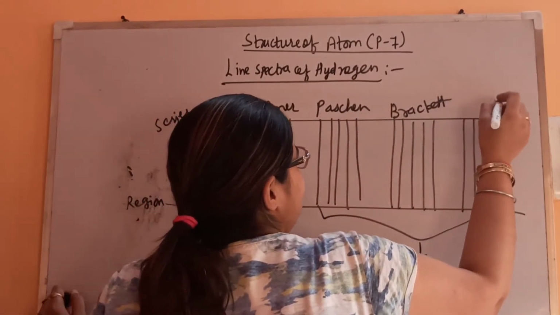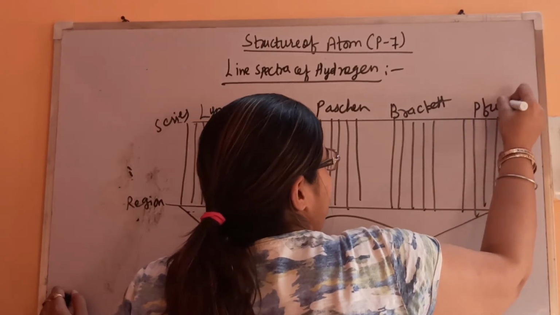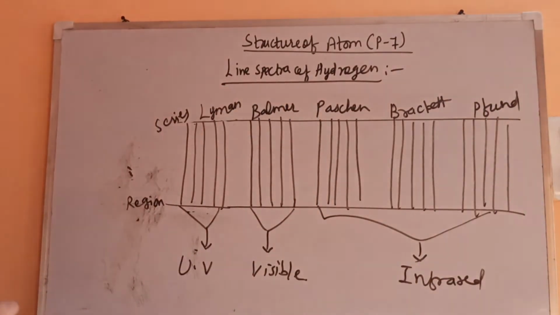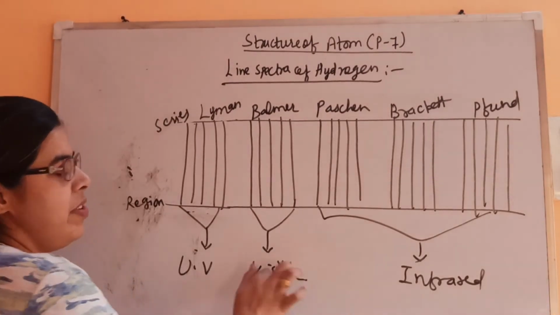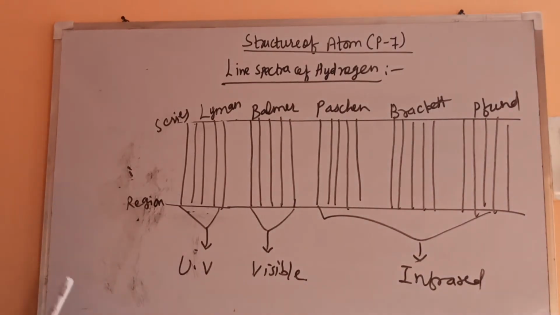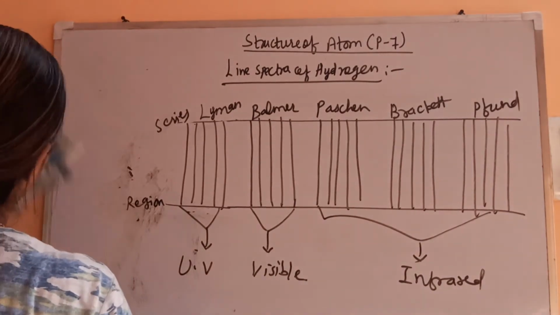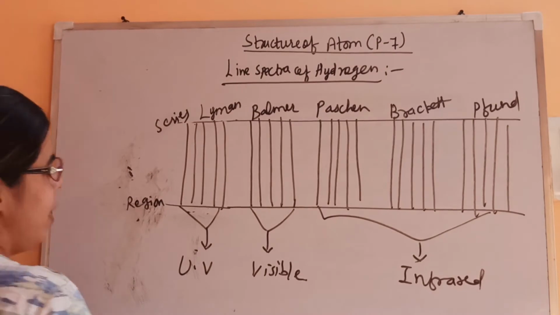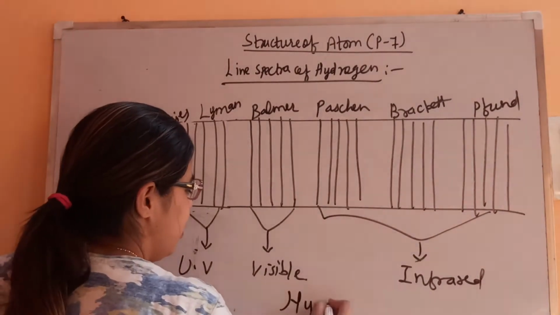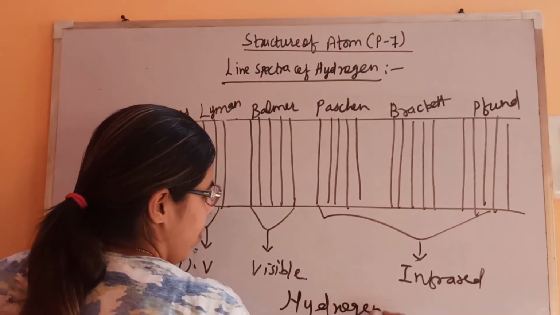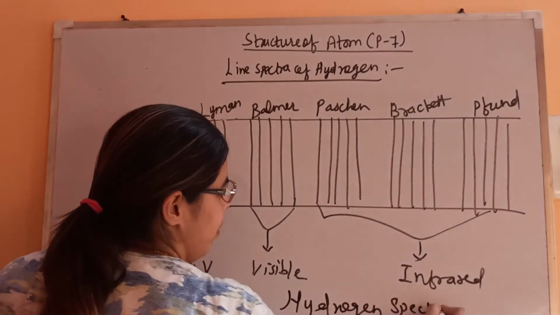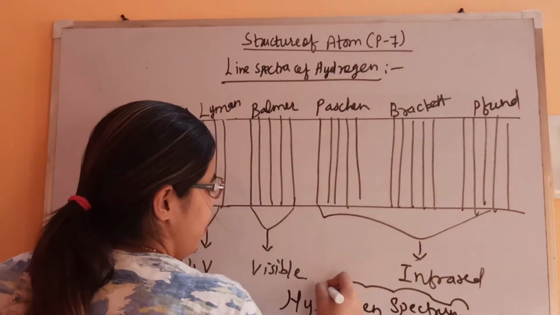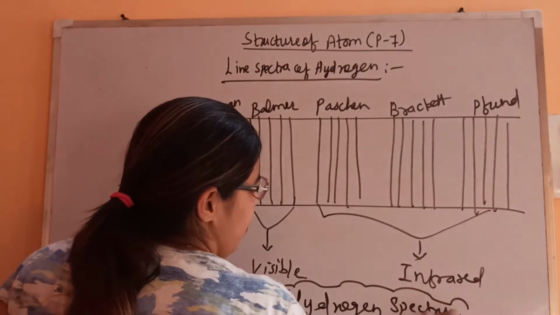All these are the names of the scientists, and then Pfund. These are the names of the series of lines in the hydrogen spectrum, and this is the region under which they lie. Fine. Now this complete spectrum is known as hydrogen spectrum. Consists of different lines.